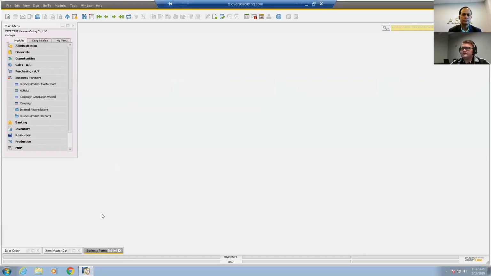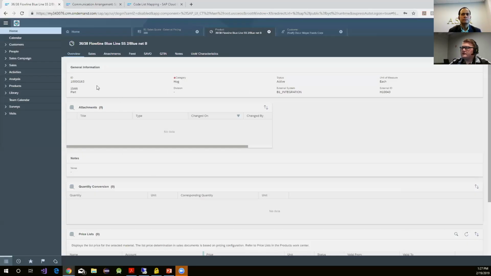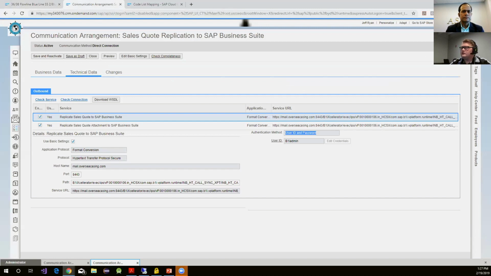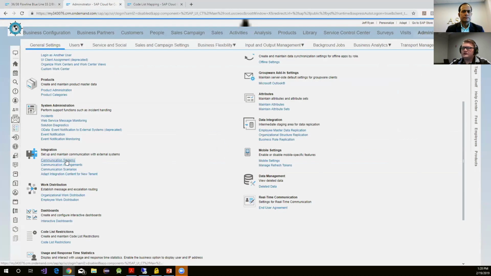So to do that, I'll go to our B1. And you'll see here, this is that external ID number at the top. This is the description that is pulled in by C4C. And now when I go into C4C, you'll see it's been created. It's pulled in the category. It's pulled in the status, and it's also pulled in where we got this from. This is an external system, so it's representing that we got this from our B1 installation. And that goes back to our communication system here that shows that it was a B1 where we connected to.